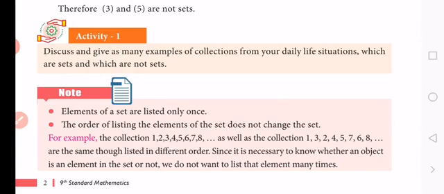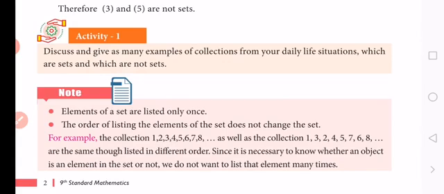At the same time, the collection of girl students in your class, the collection of girls in our SVB. These are all collections of classes in our school. The collection of students in our school, whole students from pre-KG to 12th standard. The collection of all boys in SVB from KG to 12th standard.